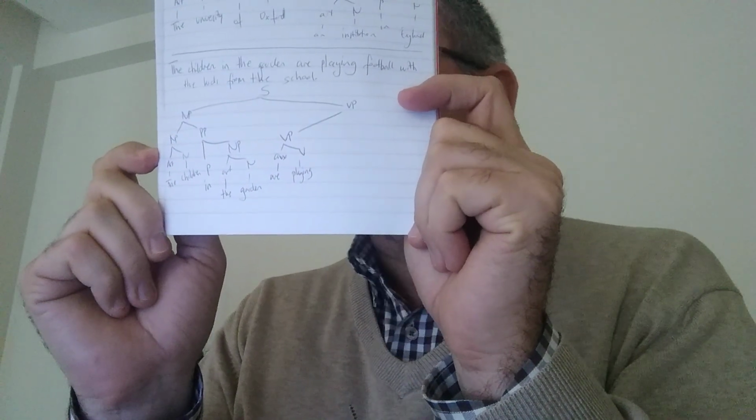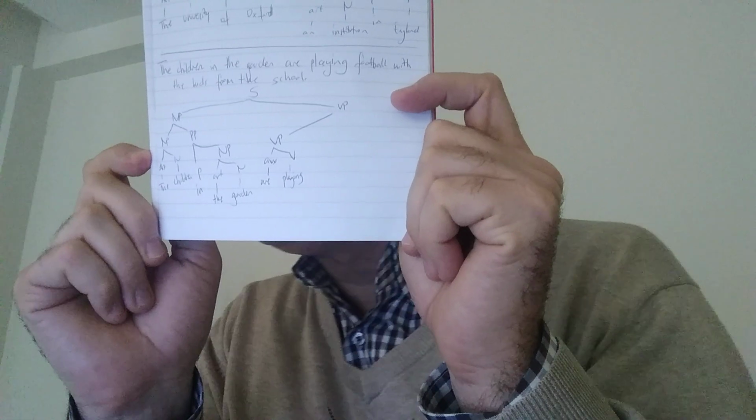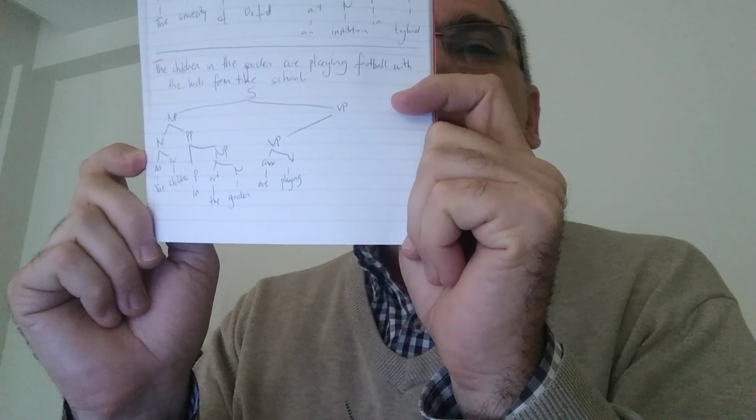Verb phrase is divided into two. Okay? Verb phrase is divided into two. Auxiliary and verb, are playing. And football with the kids from the school. Big noun phrase. Now, because it begins with football, we have to call it a noun phrase.